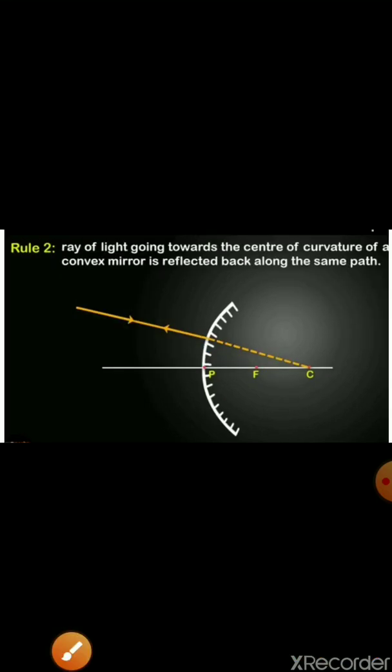Second rule: the ray of light going towards the center of curvature of a convex mirror is reflected back along the same path.